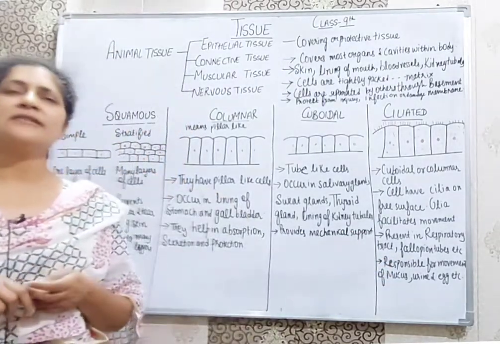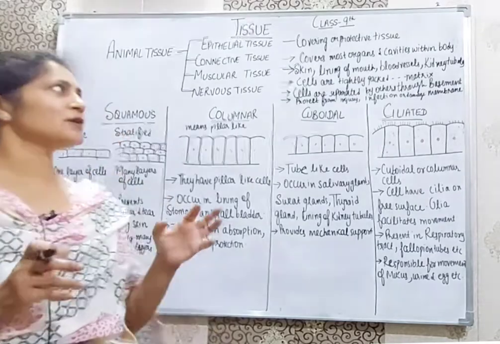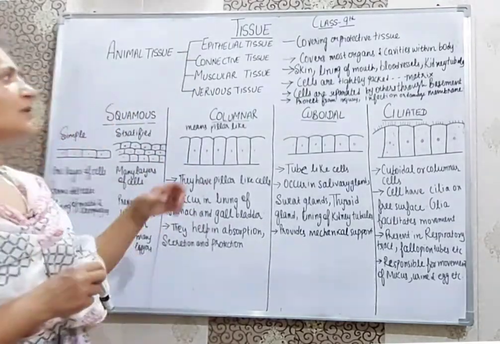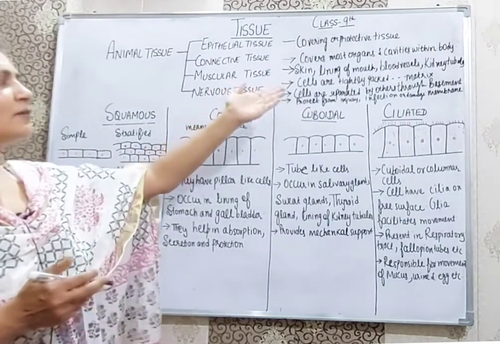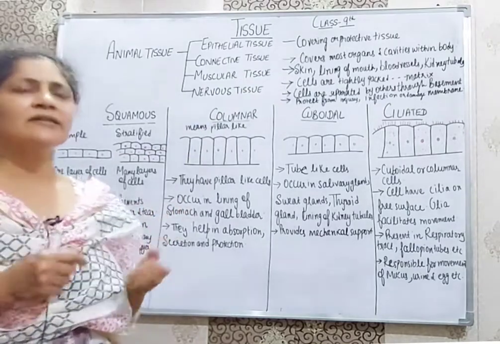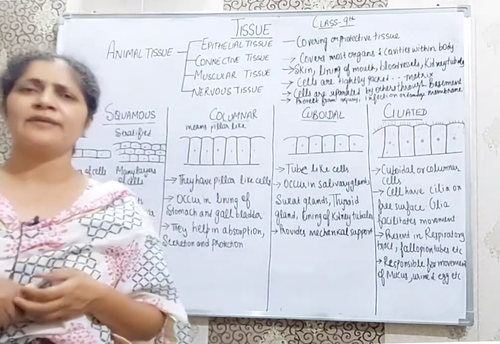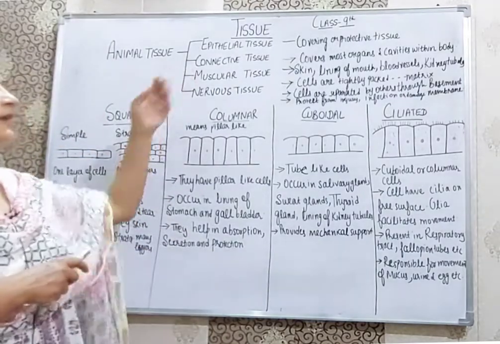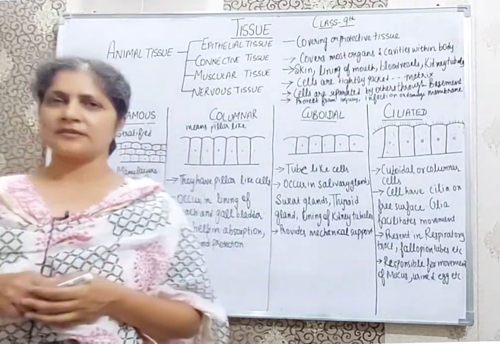So students, these were all the four types of epithelial tissue, which is a protective tissue present in the skin, lining of the mouth, blood vessels and kidney tubules, and its cells are separated from each other with the help of the basement membrane. In the next lecture, we will discuss the next type of animal tissue, connective tissue.